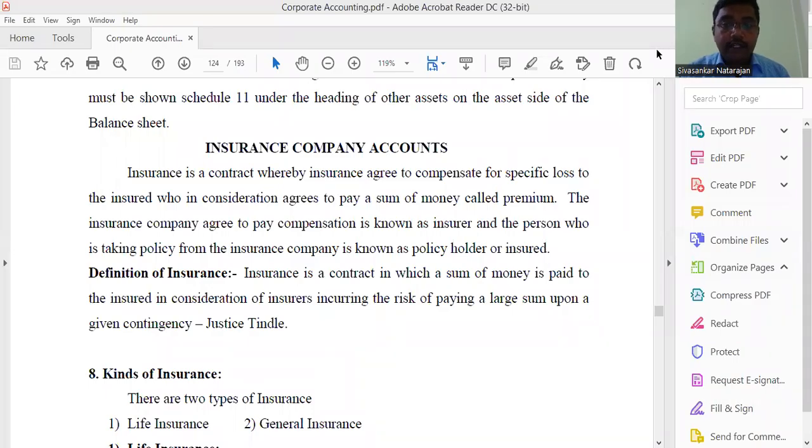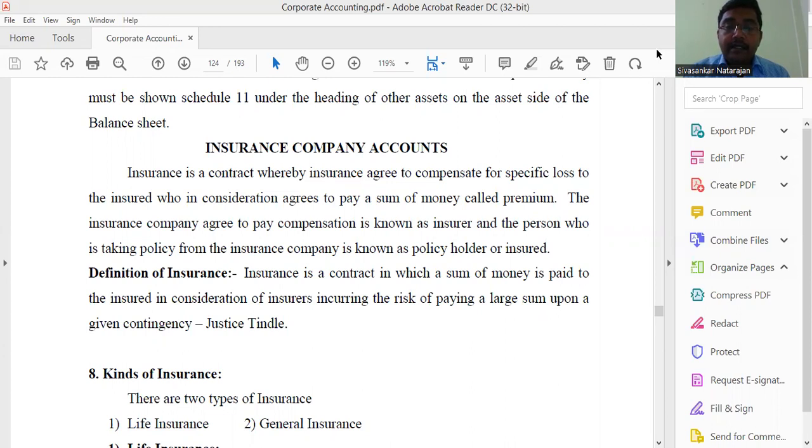Very good morning. Now we are going to discuss the introduction to insurance company accounts. Insurance is a contract whereby the insurer agrees to compensate for a specific loss to the insured, who in consideration agrees to pay a sum of money called premium. The insurance company that agrees to pay the compensation is known as the insurer, and the person who takes the policy from the insurance company is known as the policy holder.